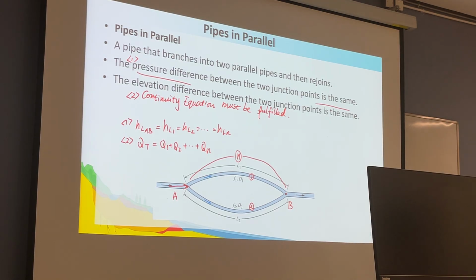The sum of all the discharges distributed in the parallel pipes must equal the discharge in the main pipe. So these two are the principles to be followed for pipes in parallel.